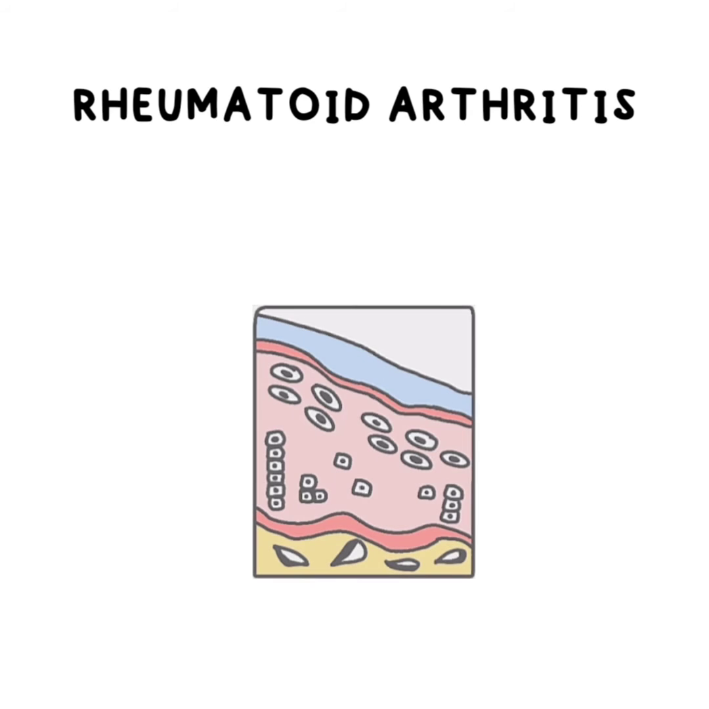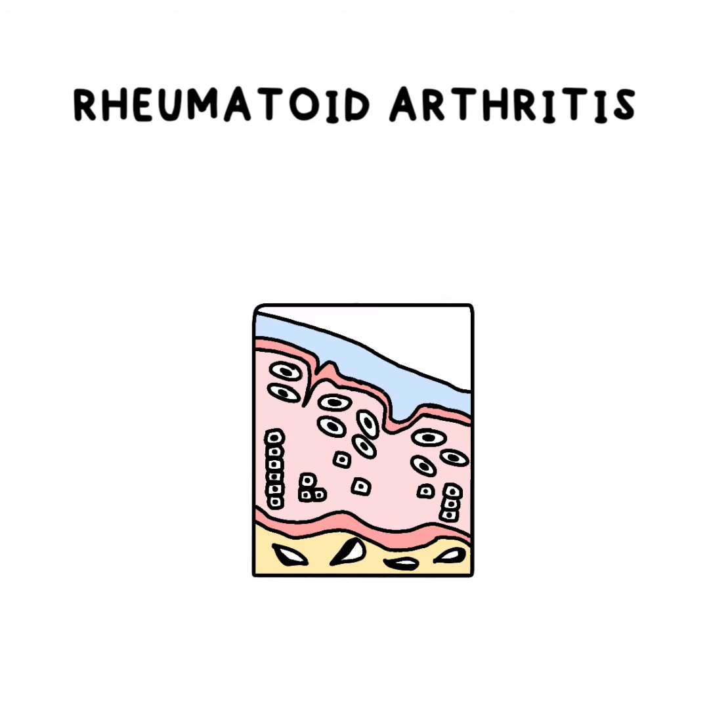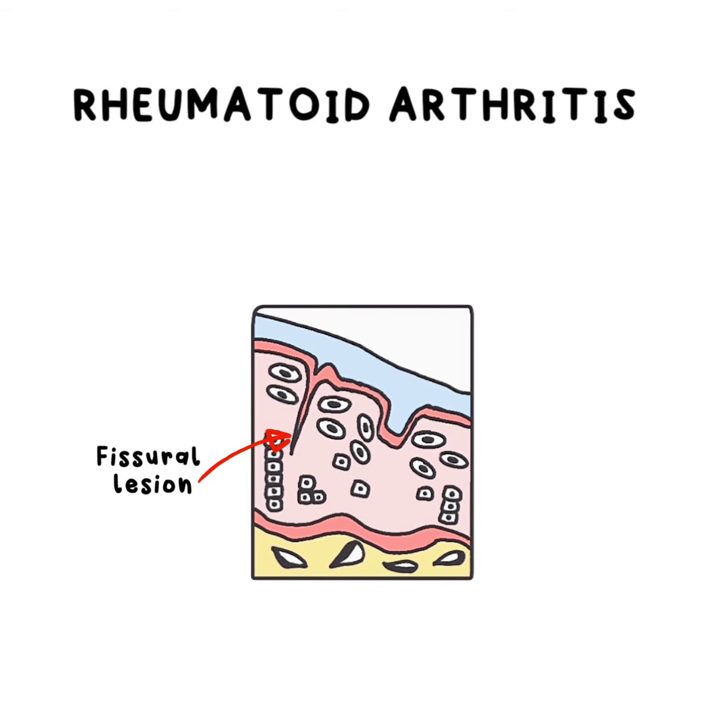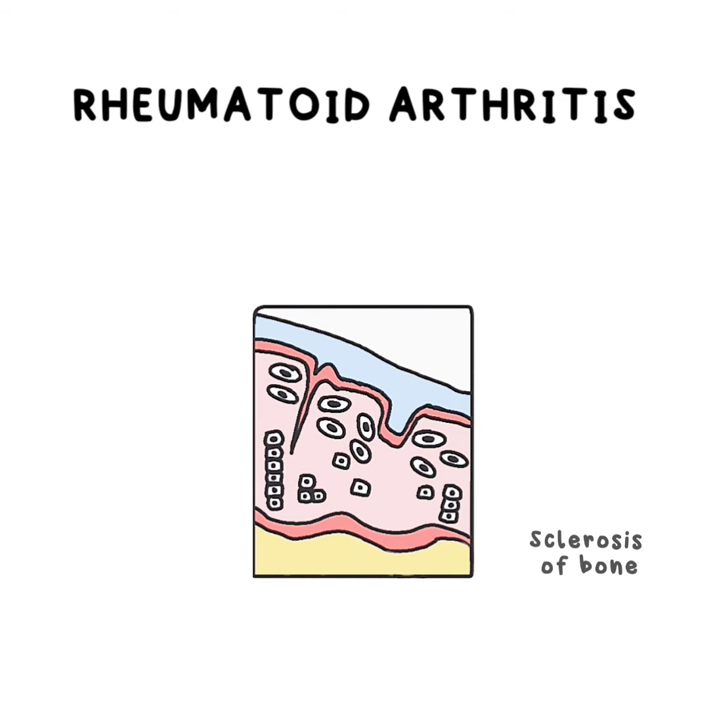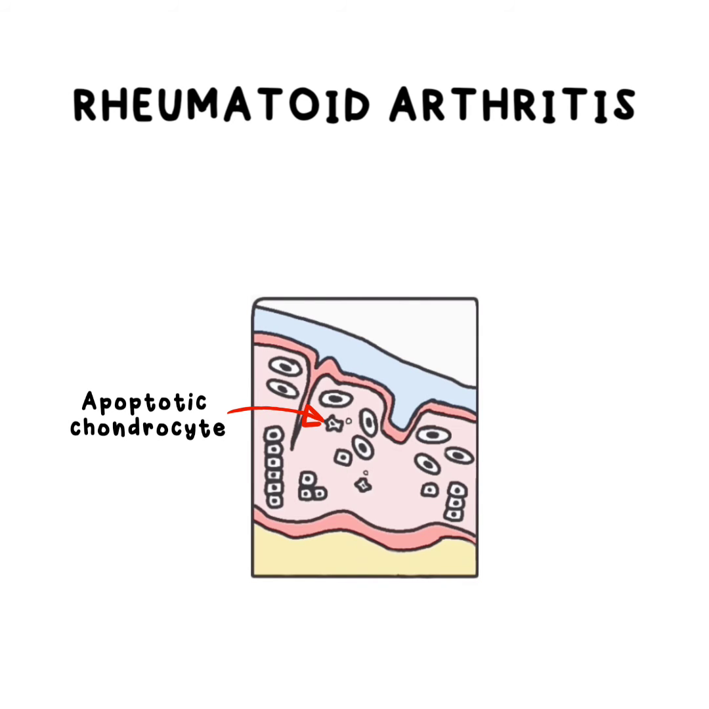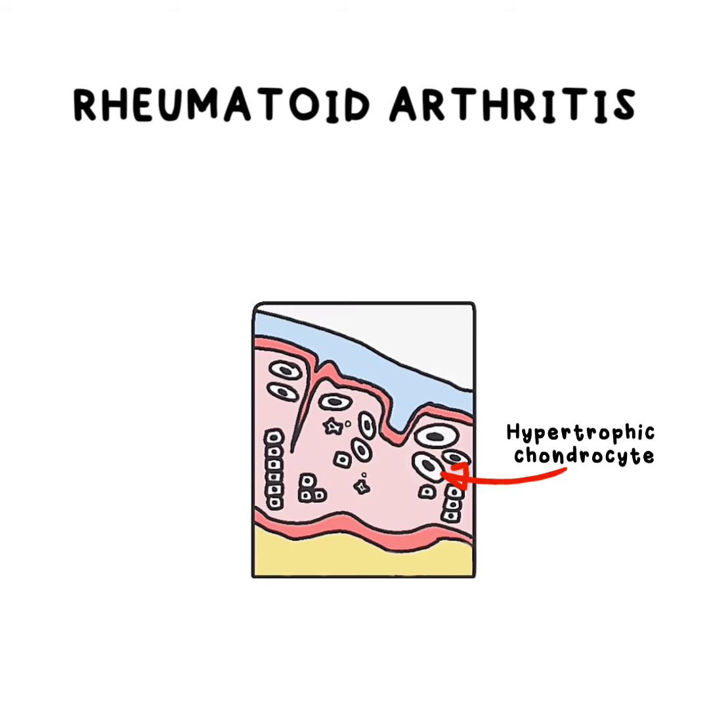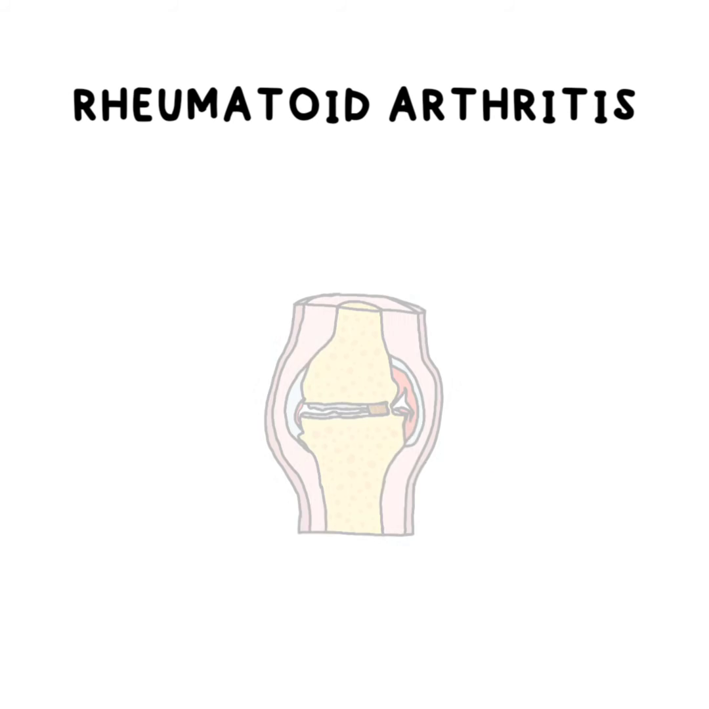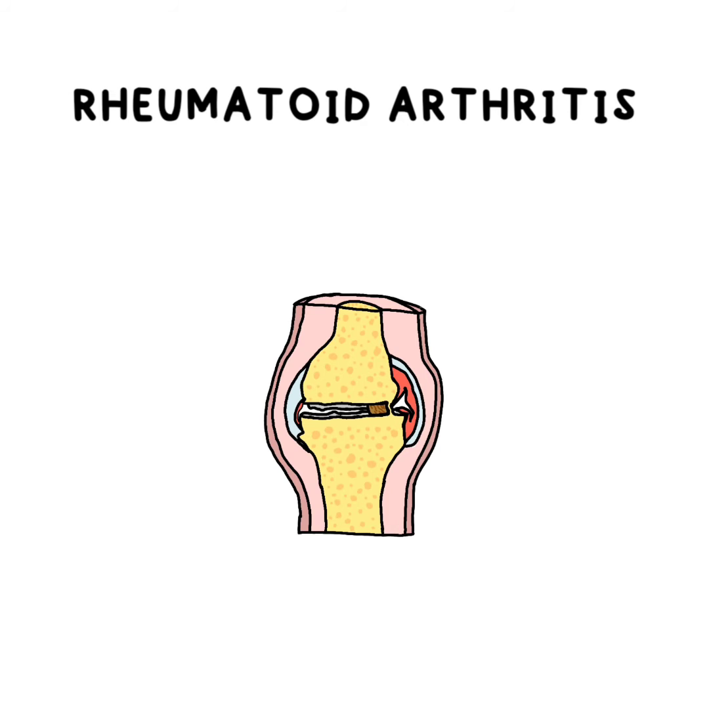the joints. Within the bone, autoimmune-mediated degradation results in the formation of fissural lesions, as well as thickening of the bone due to sclerosis. Self-destructive apoptotic chondrocytes as well as hypertrophic chondrocytes may also be seen. This results in bone erosion and fusion. As synovial cells, immune cells, and fibrous tissue continue to multiply along with the formation of new blood vessels, a granulation tissue known as pannus is formed.